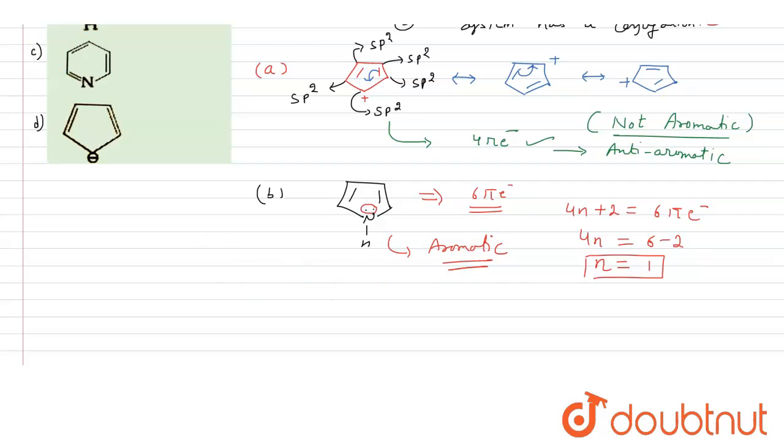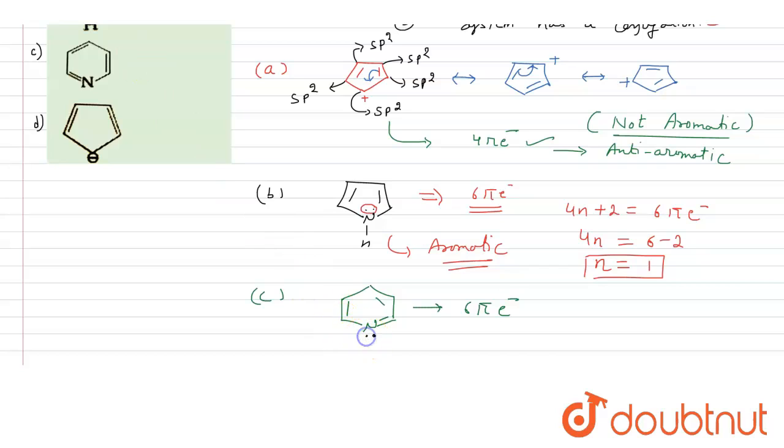Now if I talk about compound C, the compound C looks like this. It is a compound that we call pyridine in general form. So this is pyridine. This compound also has 6 pi electrons. Here you can see this.